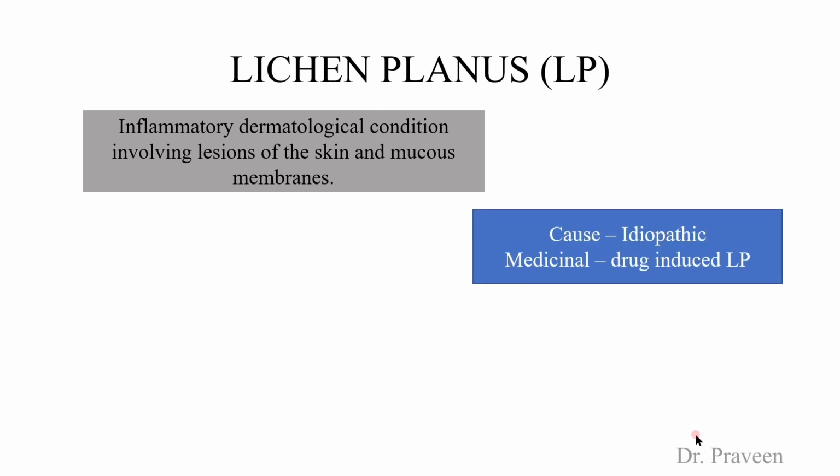Coming to the cause, it is idiopathic. We don't know the exact cause of Lichen planus. Sometimes it may be medicine-induced, like non-steroidal anti-inflammatory drugs, anti-malarial drugs, beta blockers, etc. Sometimes Lichen planus can be induced by the use of medicines also.